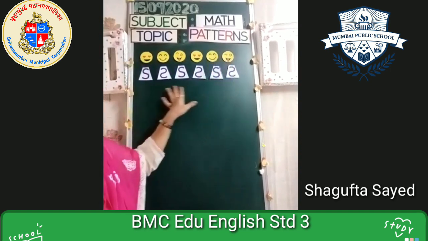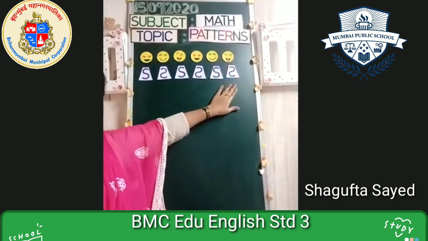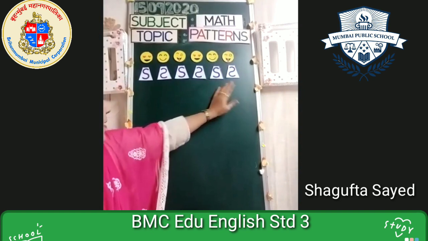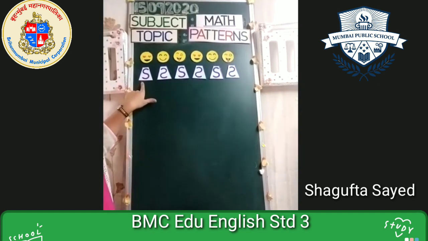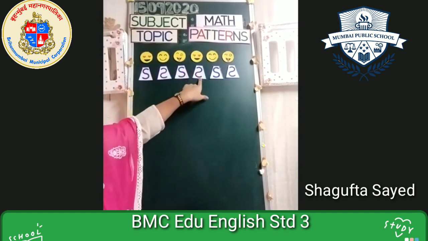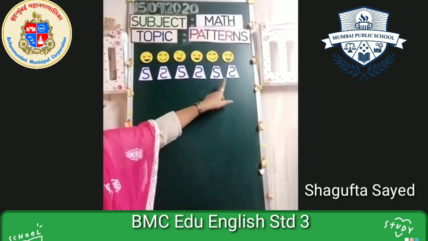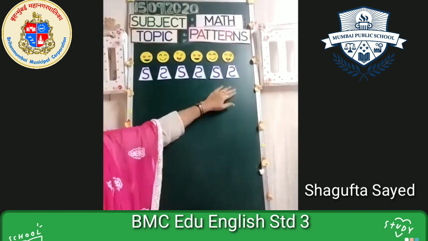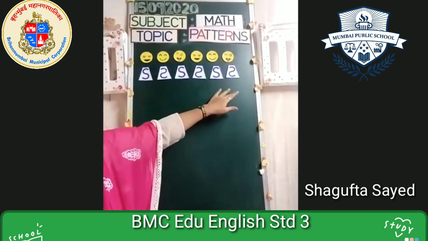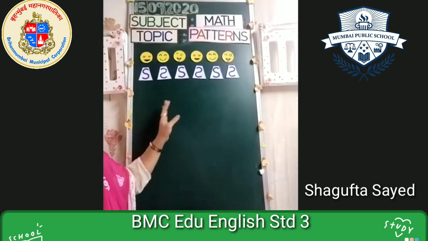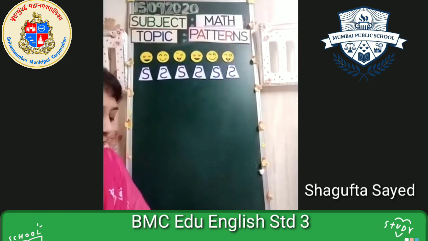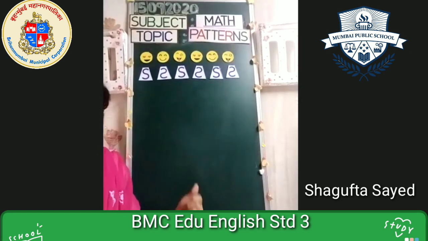So this is our pattern for our letter S. See, can you see this is letter S, mirror image, then letter S, then again mirror image, then letter S, then again mirror image. This was the pattern. This was a repeated series for the letter S. Now, in this, we have colors also. We can do it with colors also.